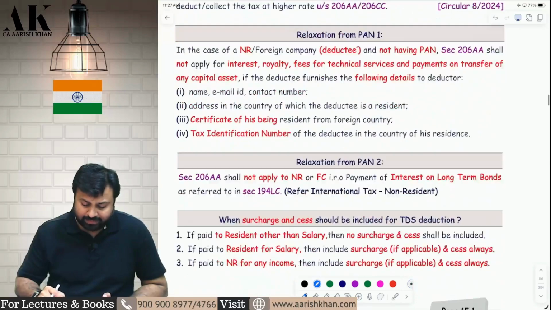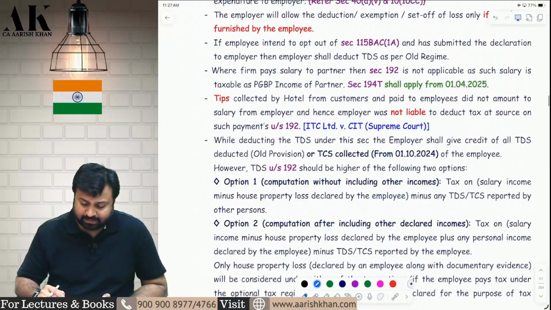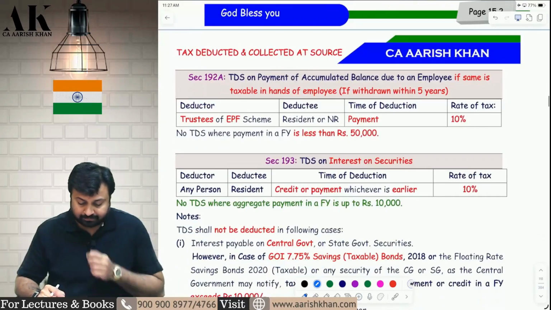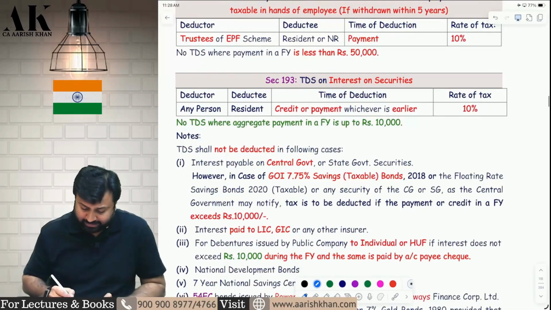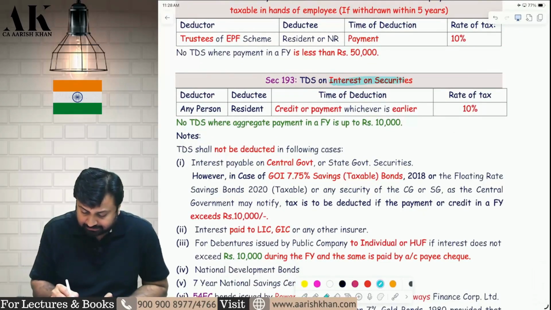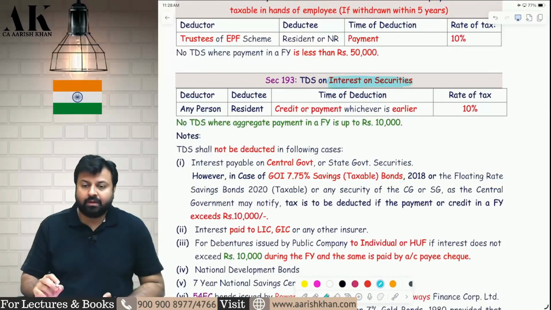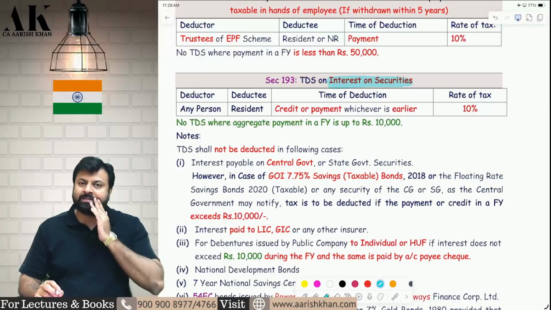Now let's talk about the TDS amendments. Now a lot of amendments are there in TDS. We need to talk about all of them one by one. The very first amendment is on page number 15.3, that is TDS on interest on securities. Now what is this amendment? There are two amendments over here. One is important, one is hopeless.